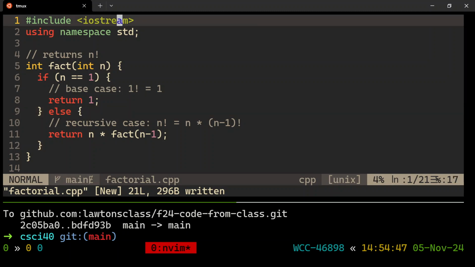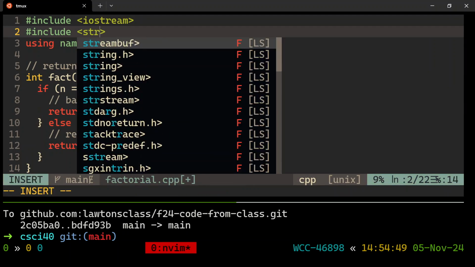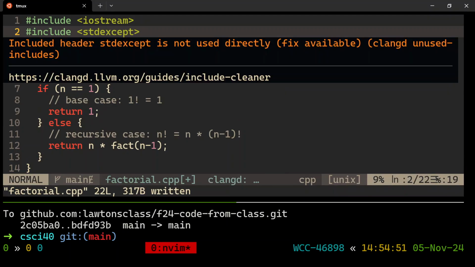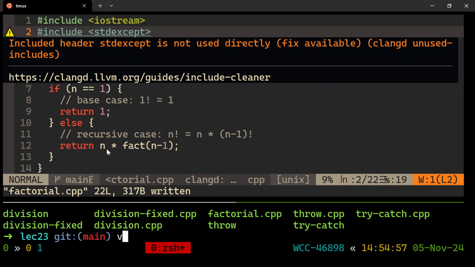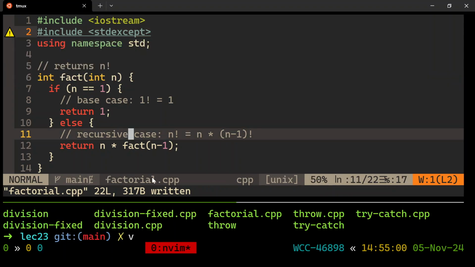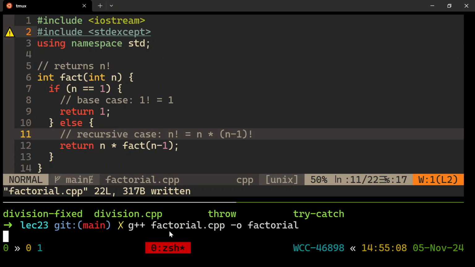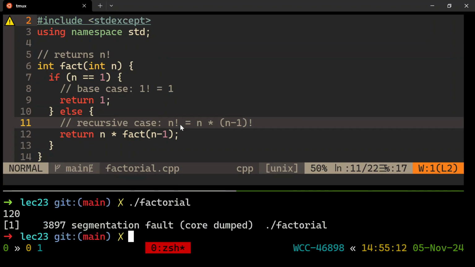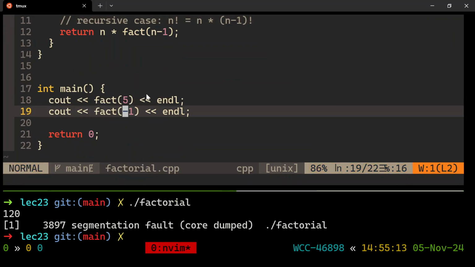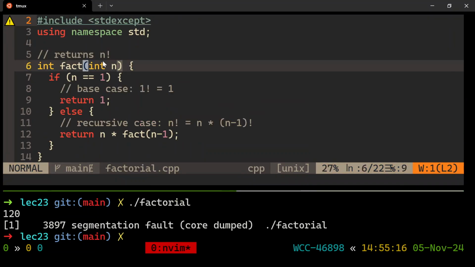So we're going to fix that with exceptions. We'll use a runtime error from standard except. And I guess let's just try it right now. So I'll call this factorial. Yeah, so it's going to blow up the stack for a fact of -1. And let's fix that. All right, let's add this exception checking case.